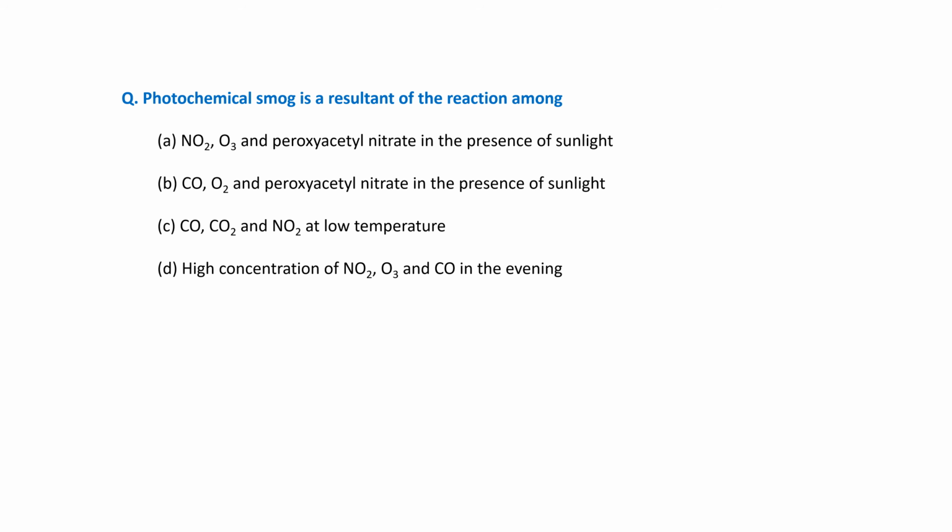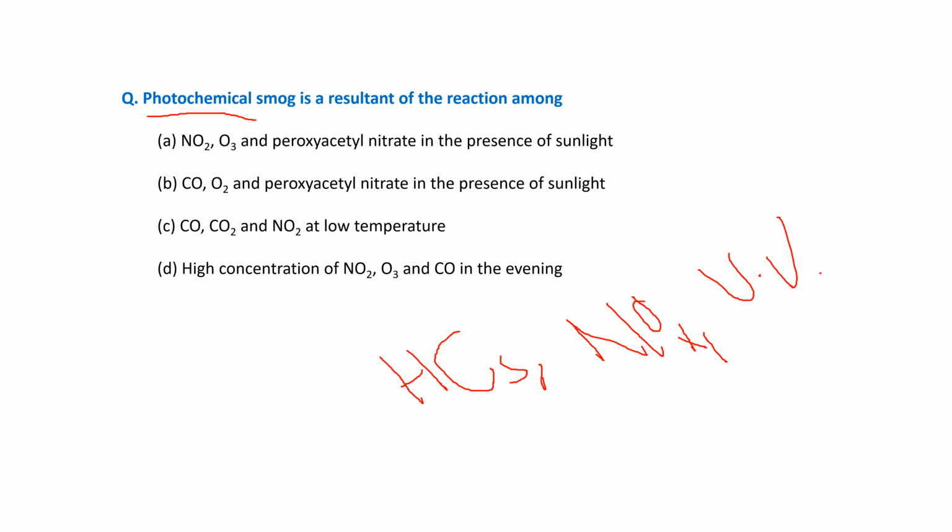Now the next question is, photochemical smog is a resultant of the reaction among. So the photochemical smog mainly occurs due to the reaction of the hydrocarbons, okay, oxides of nitrogen, means NOx, in the presence of UV rays and sunlight. Okay, so the photochemical smog occurs when the hydrocarbons, oxides of nitrogen, ozone, UV rays and sunlight are present.